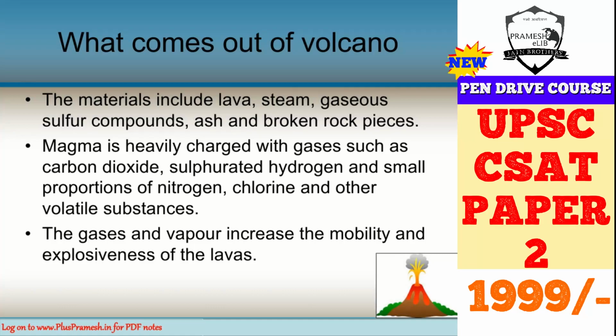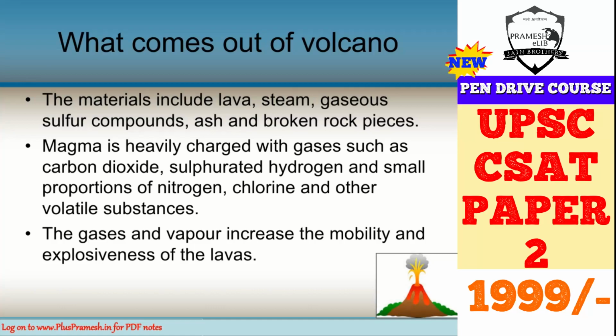And actually that is the reason that the volcanoes behave in different ways. A volcano will be different from another volcano because it will erupt either explosively or effusively. So that is determined by the presence of bubbles in the volcanic materials. So what comes out of the volcano is, we can easily say that yes, gases come out, water comes out, carbon dioxide comes out, sulfur dioxide comes out, hydrogen chloride comes out.